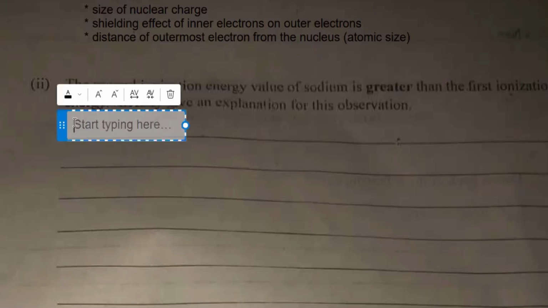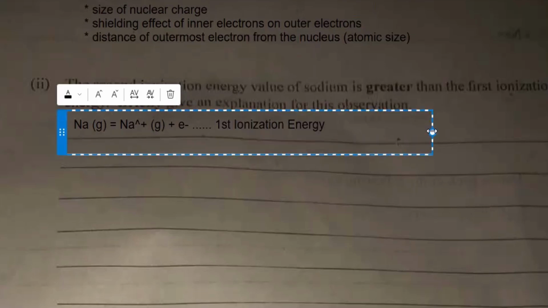For the first ionization energy of sodium, we have sodium gas giving us sodium ion, plus electron. So this is first ionization energy. For the second one, we'll have sodium ion gas giving us Na2+, plus electron, second ionization energy. I want to use these equations to explain this. All right, now let's analyze each of them.